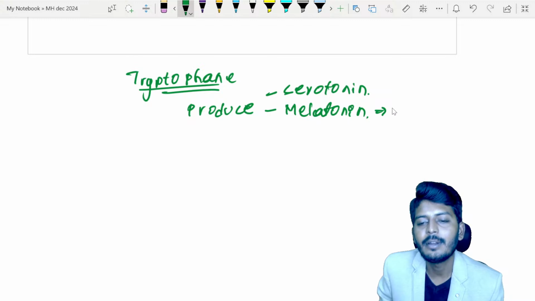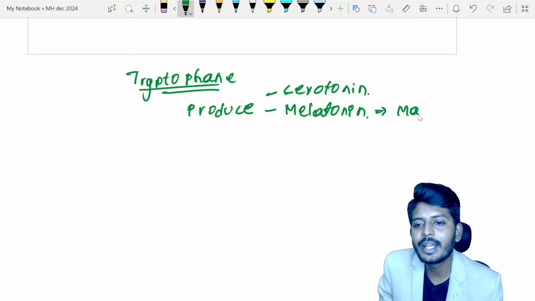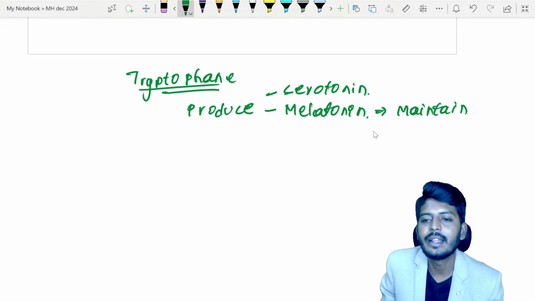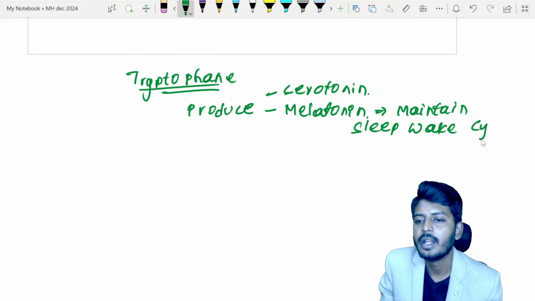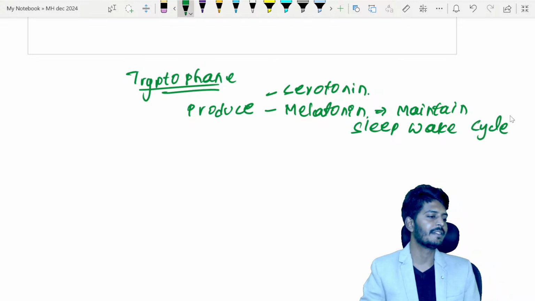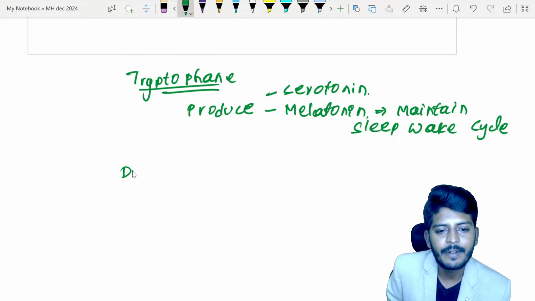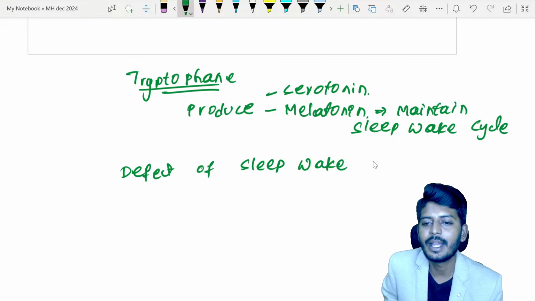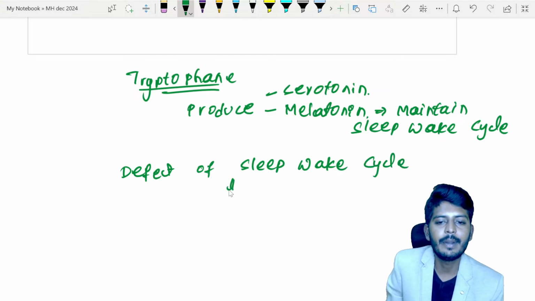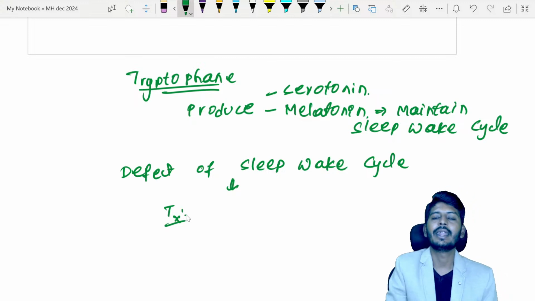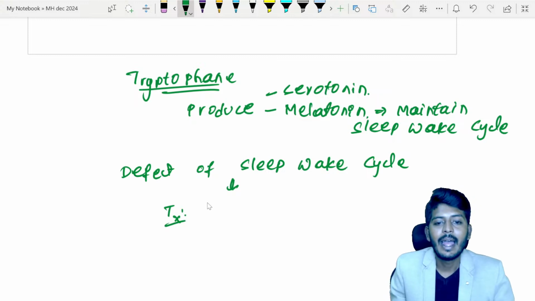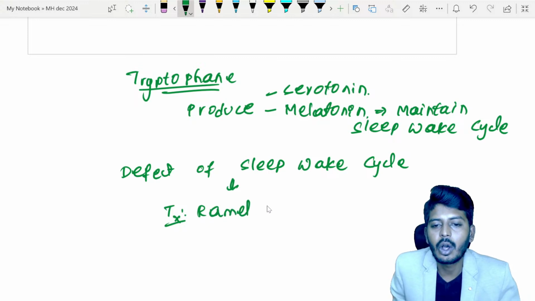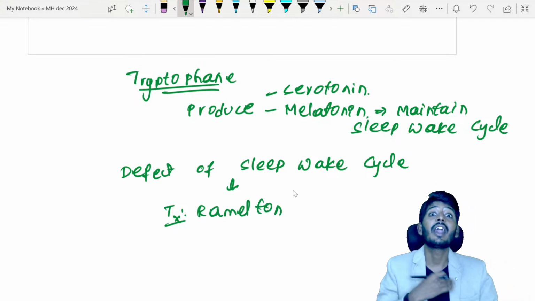Melatonin is responsible for maintaining the sleep-wake cycle in the body. So if there is a defect of the sleep-wake cycle, then what treatment are we going to use? My dear students, we use one drug called Ramelteon. What is that? Ramelteon. It is an analog of melatonin.